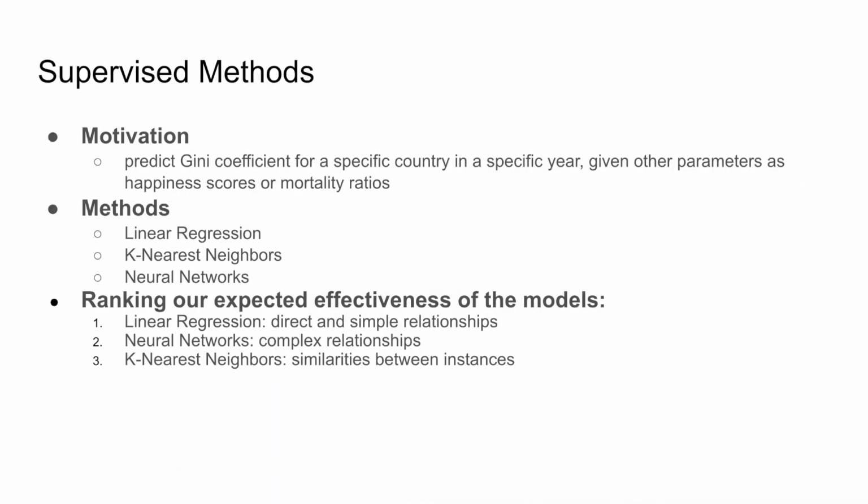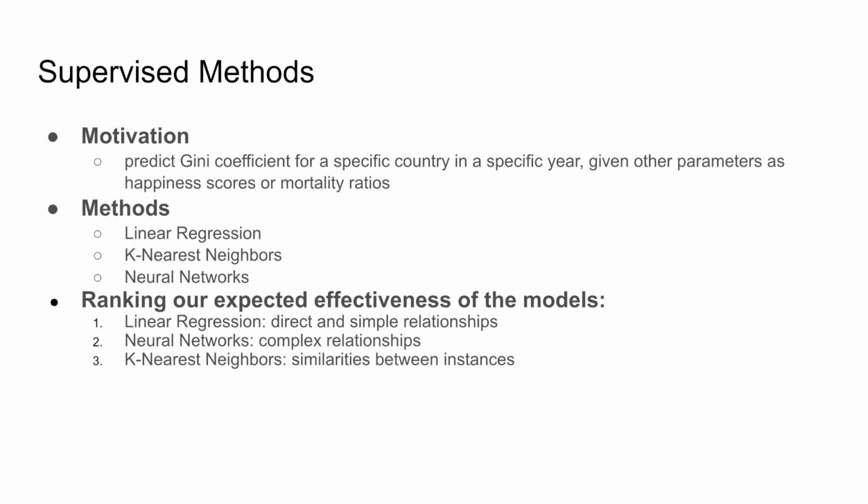For supervised methods, we want to develop a prediction model that would output our predicted Gini coefficient for a specific country in a specific year, given other parameters like happiness scores or mortality ratios. We attempt to find correlations between the weights of these factors and the prediction accuracy. We would also use multiple supervised learning models and elaborate on their performances with the specific tasks, including linear regression, k-nearest neighbors, and neural networks.